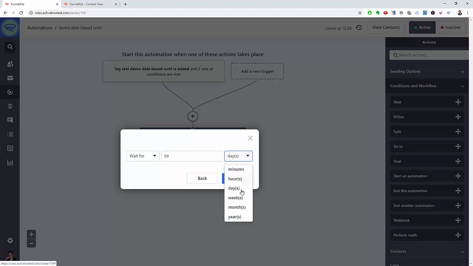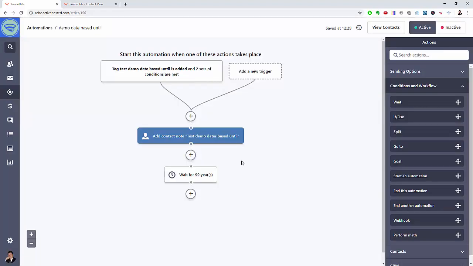And whenever I put a wait condition, it's always 99 years. This just came up recently. Somebody said add 100 days. Well, 100 days is just a couple months. It's just a little over 3 months, and that's not going to be too long. You can easily exceed that. So putting 99 years, it's not likely you're going to be exceeding that.